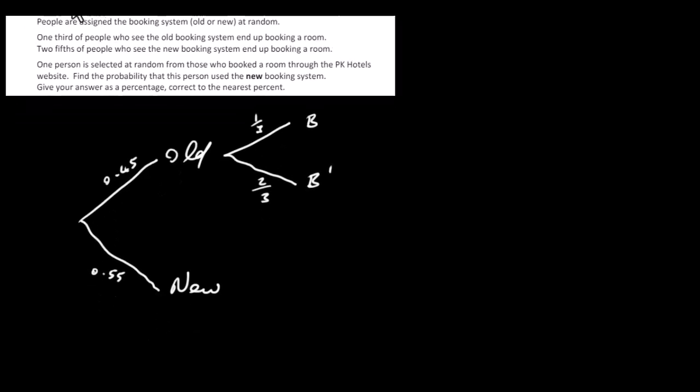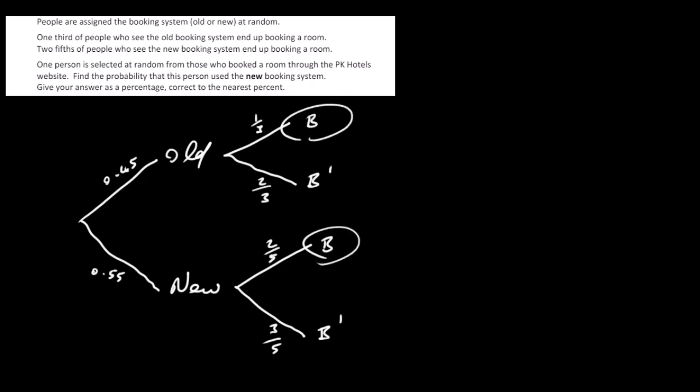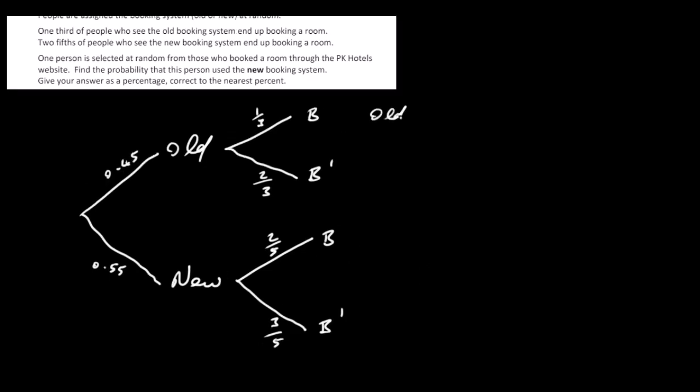And just further down we've got the new system, so again they're going to book or they're not going to book. So in this case 2/5 of people who see the new booking form book a room. So this is going to be 2/5 here, and this is going to be 3/5 here. We have everything we need, I think. There are only two things really that we need to work out here, because we are asked to find the probability that this person used the new booking system and this person booked a room. So really we just want to look at booking a room, these two parts here. So I'm going to multiply 0.45 by 1/3. This is the old and booking.